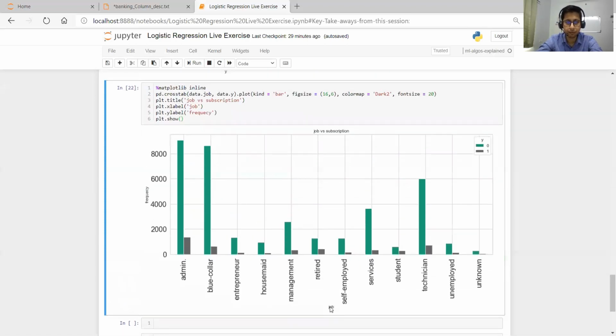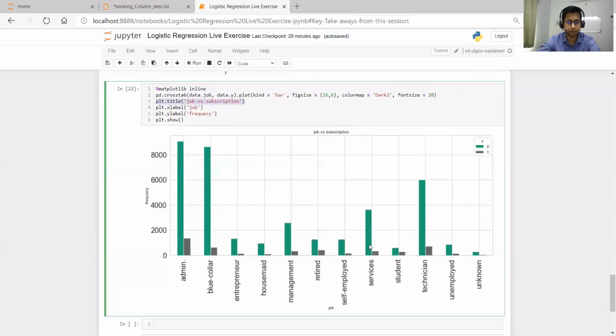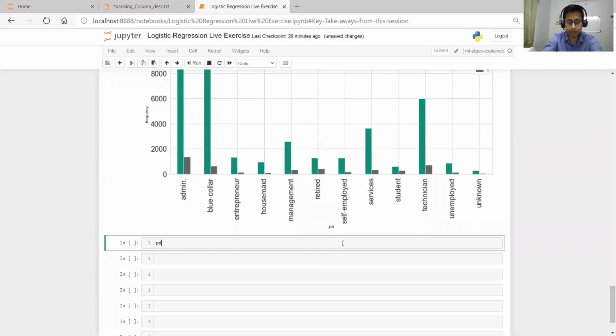This is the job we have written on x, and frequency on y, with the title job versus subscription. Then let's do the same thing with respect to marital status. So pd.crosstab again, with data.marital, which is a column, comma data.y, and then we want to plot it.